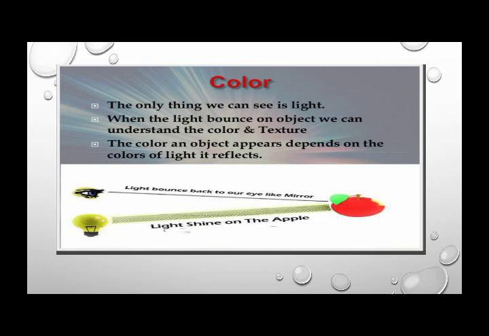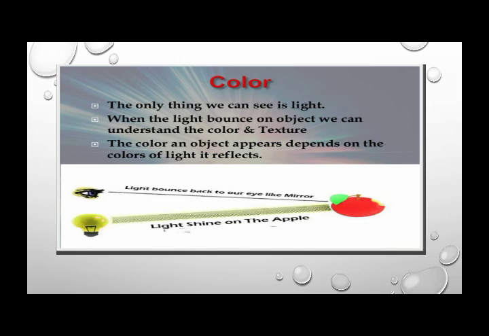So basically what you have to learn about color is that whenever we see anything colorful, actually what is happening is, whenever the light is hitting that object, all of the colors are absorbed by that object, but that particular color is reflected back into our eyes and we are able to see that object in that particular color.